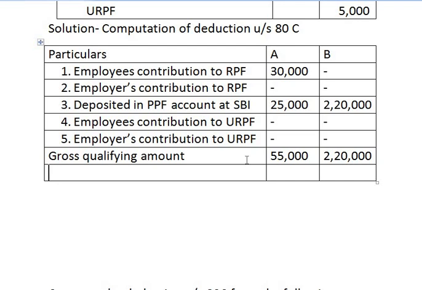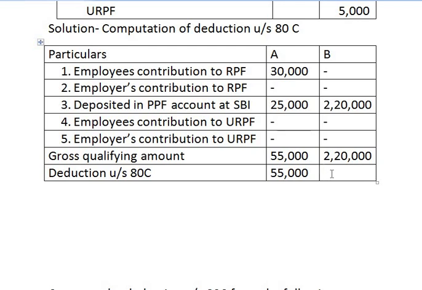the qualifying amount for deduction under section 80C. Deduction under section 80C, in case of assessee A, it is 55,000 rupees because it is less than the maximum limit.